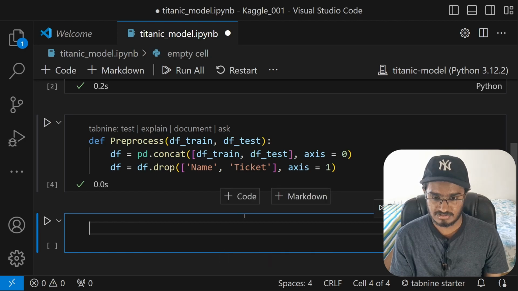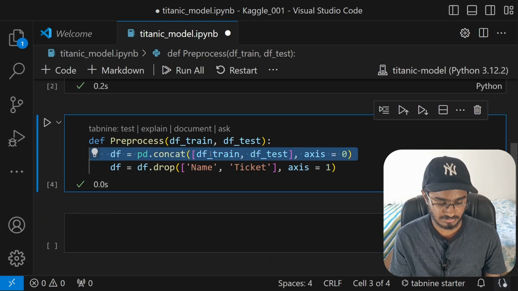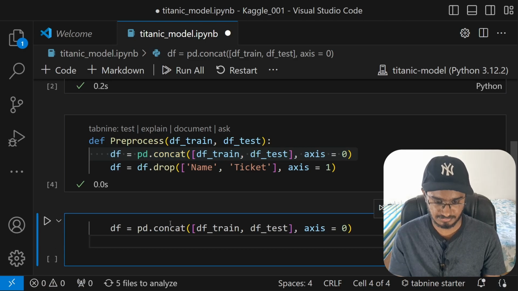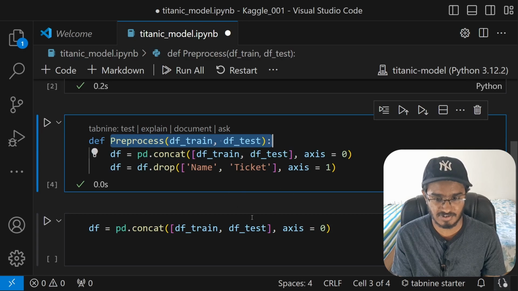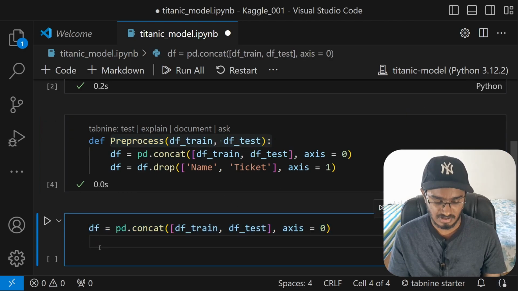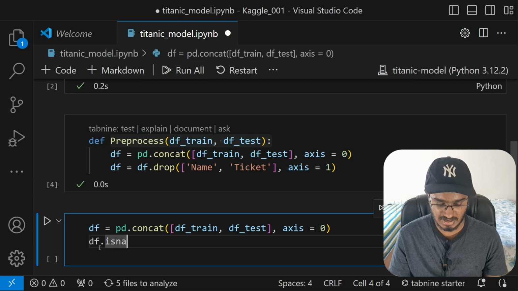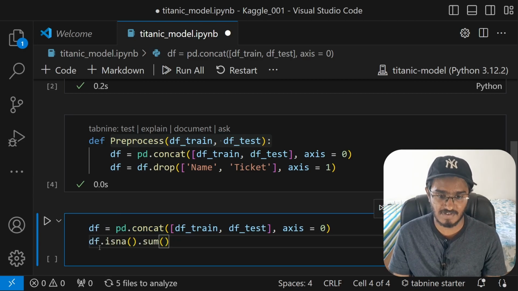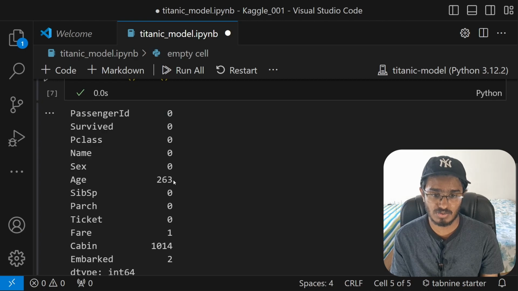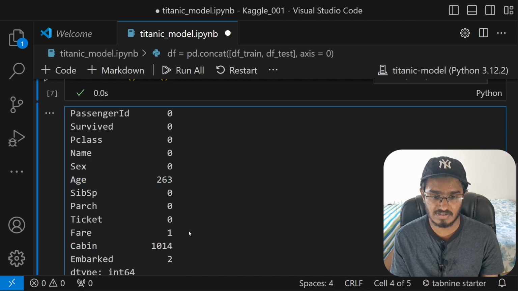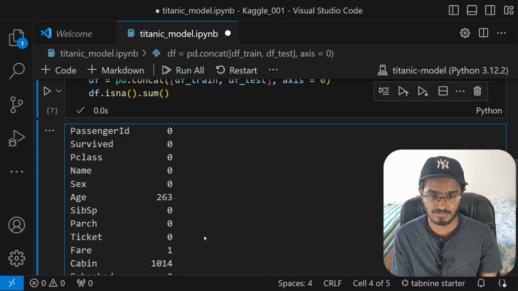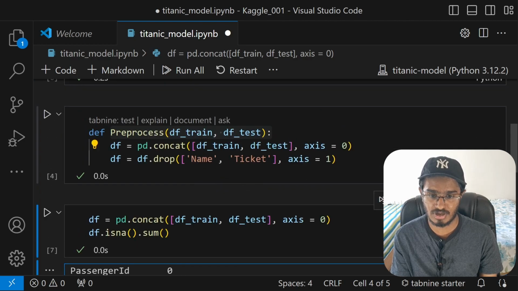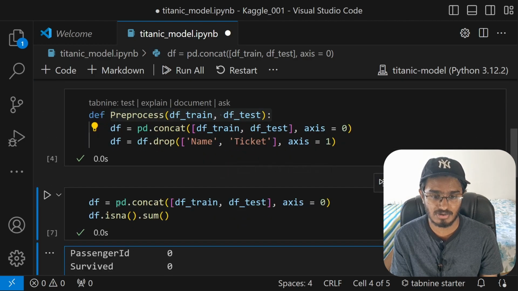Yep. And first, let me actually concatenate this outside as well. Copy this, paste it over here. Alright, now we have a data frame outside and on the inside. This will go as a preprocessing function, and this will be for our reference. Now here, if I type in isna.sum, this will give us the none values in each column. Alright, now we see that we have none values in the age column, and we have those in the cabin column, and then we have a couple over Embarked and one over Fare. So we will have to deal with all of these, but before that I want to show you, after dropping the name and ticket columns, how the data looks.